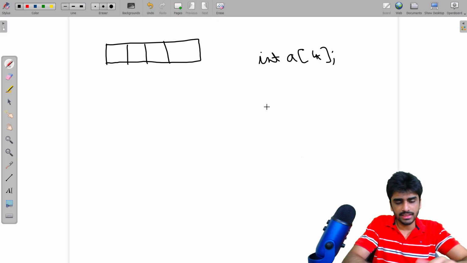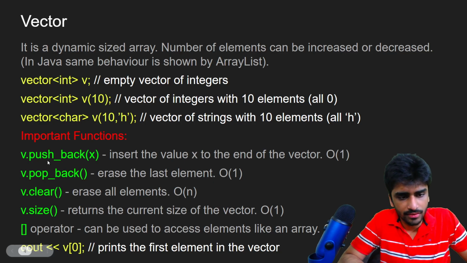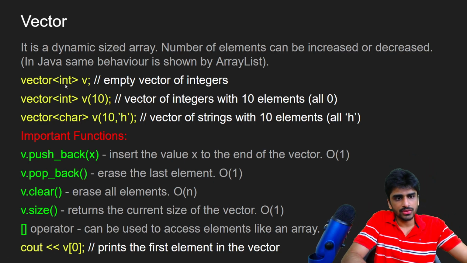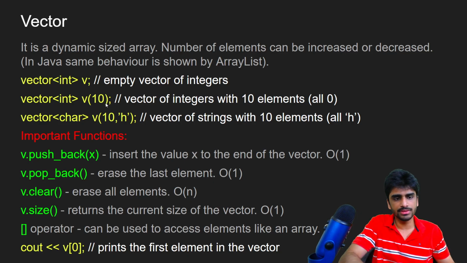That gets changed with a vector. In a vector, the number of elements can be increased or decreased depending upon the functions that are provided along with the vector. So first of all, let's see how we can define a vector. These are the 3 ways to define a vector. We can have vector<int> v, which will define an empty vector. vector<int> v(10) will define a vector with 10 elements, but all of them will be 0.